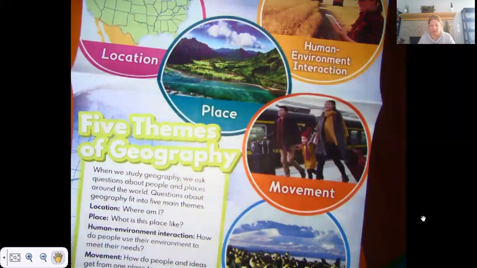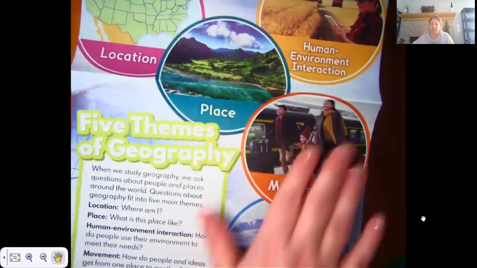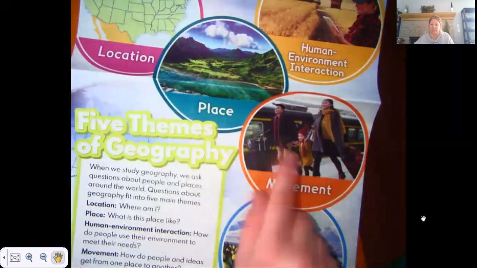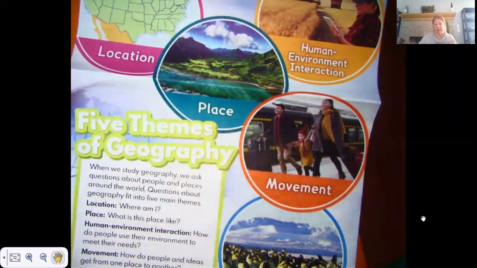Next, we have movement. How do people and ideas get from one place to another? So look at these people. This family looks like they're traveling somewhere. They have suitcases and some luggage. They're going on a train, it looks like, or maybe they got off the train. I don't know. So a train is obviously a good way to get from a place that's farther away. Obviously you can drive too, you can take an airplane, but a train's another fun way to travel.